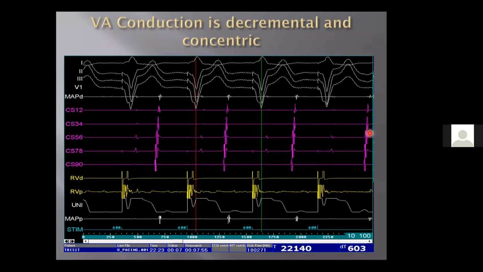Once you have ablated, how do you know that you are successful? Always go ahead and do a V pace.